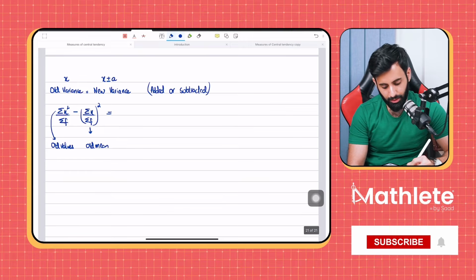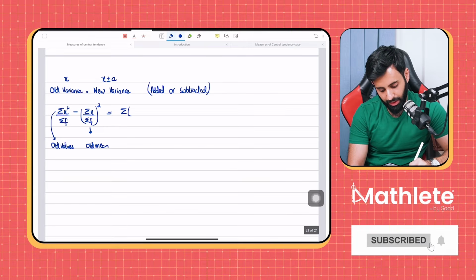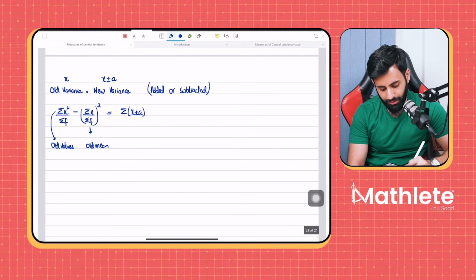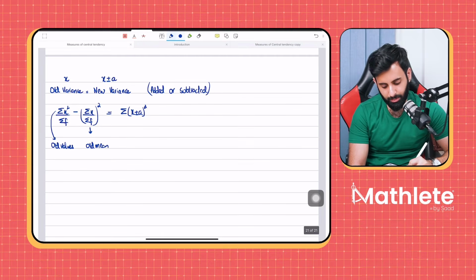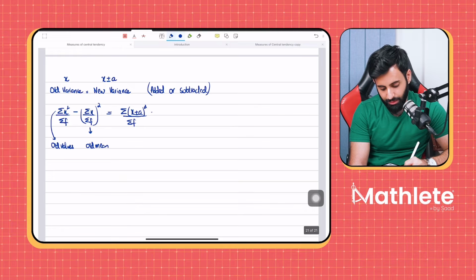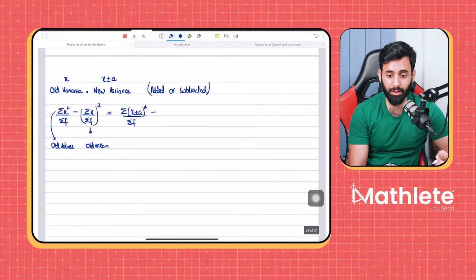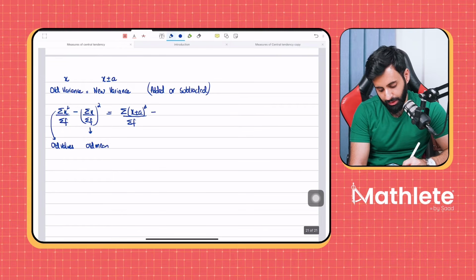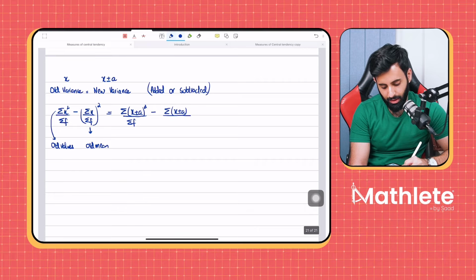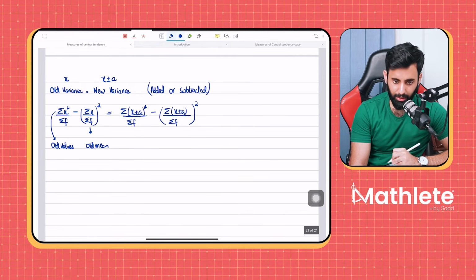Now, how will you calculate the new variance? You will take the square of the values after something has been added or subtracted, divided by the total frequency. And from this, you will subtract the new mean. And how will you calculate the new mean? You will take the sum of all the values after something has been added or subtracted, divided by the total frequency, and then you square it.